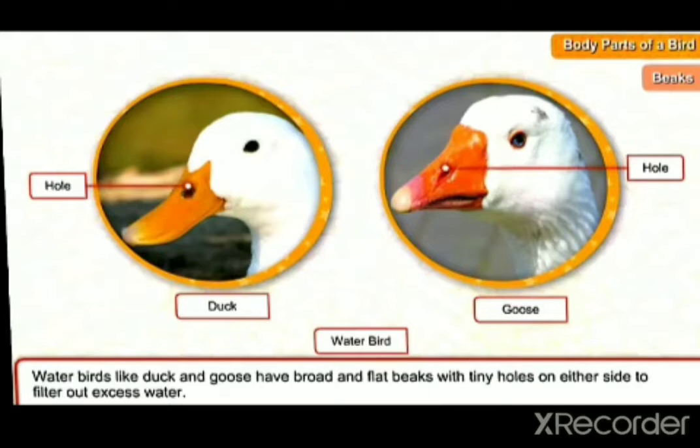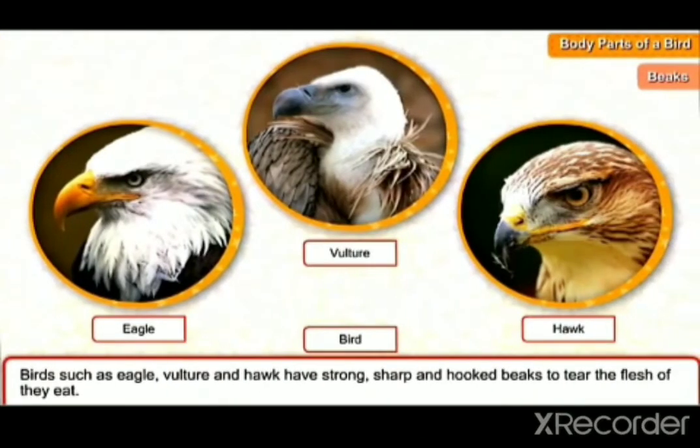Then we will read another type, that is your strong, sharp and hooked beak. You can see their beak is like a hook, which is very strong and sharp.